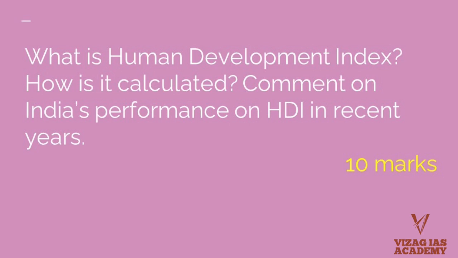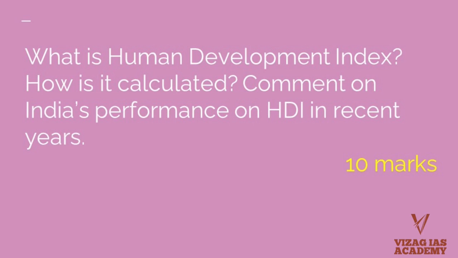And then gross national income, of course, per capita income. We always try to measure the standard of living. That's definitely the first and most important thing we try to see whenever we look at how well a country is performing. At least that's the basic indicator. We all try to see the per capita income. So how do we calculate the HDI?